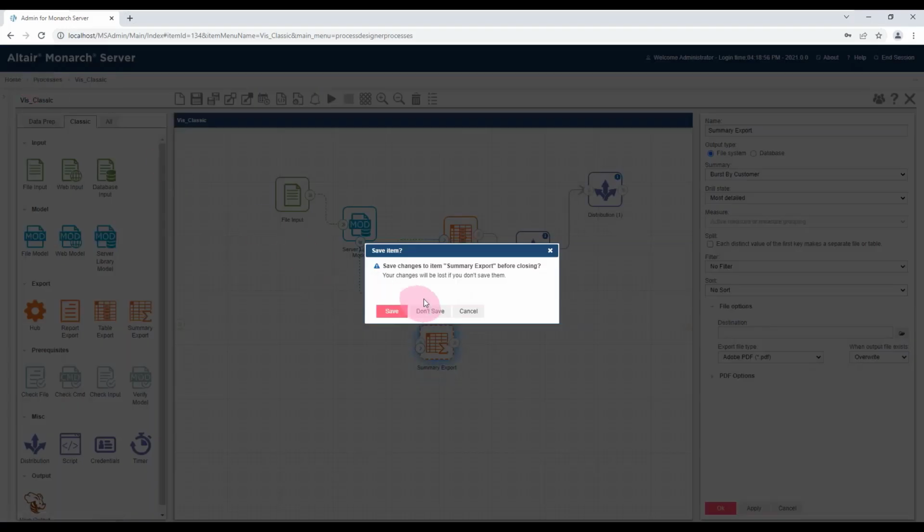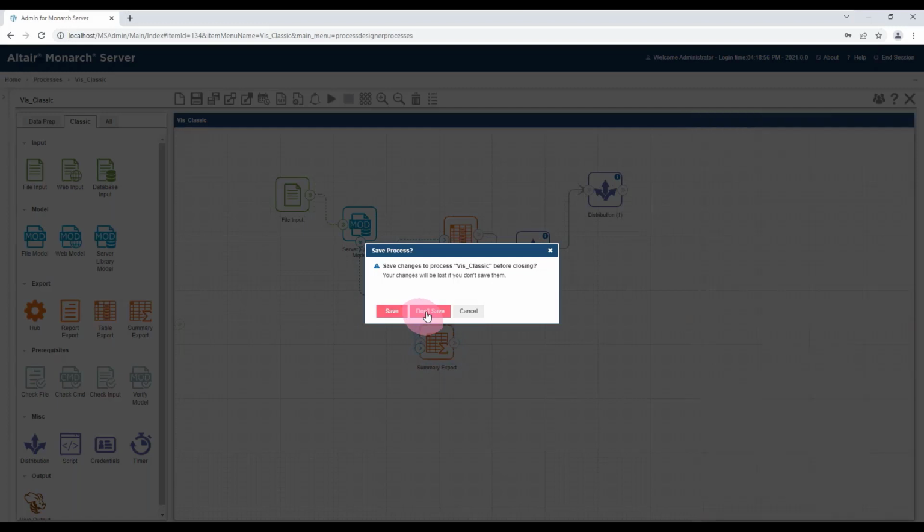If you already have a standard process or you don't want to use the visual processes for some reason, then I'll just quickly pull that up.